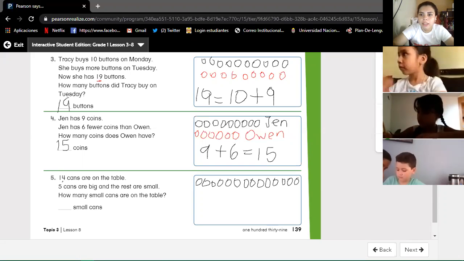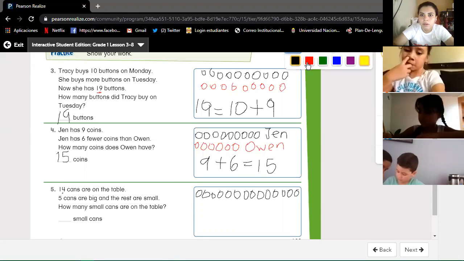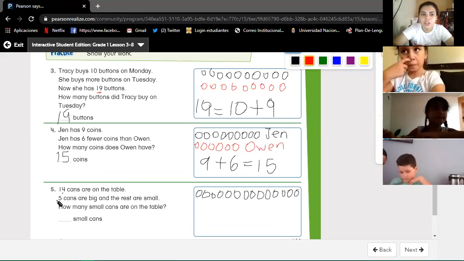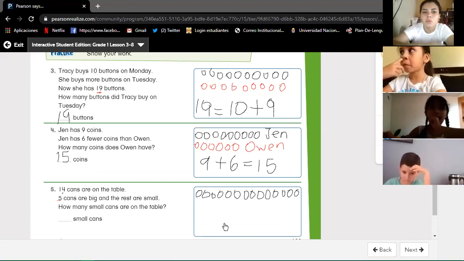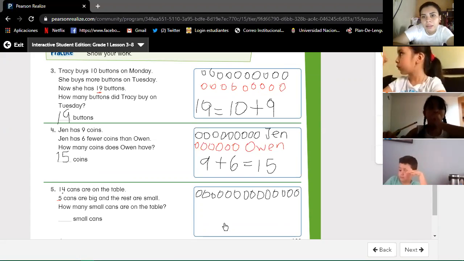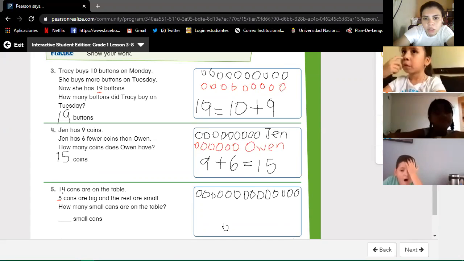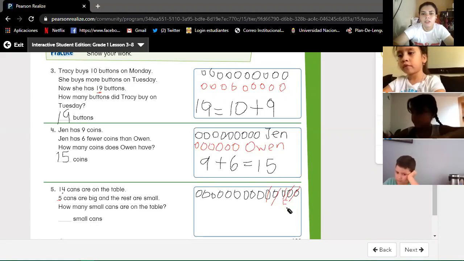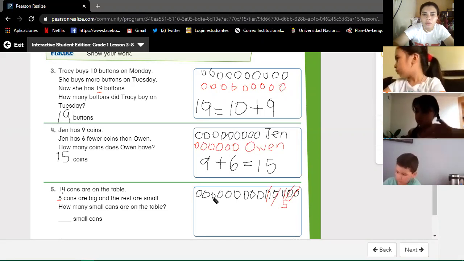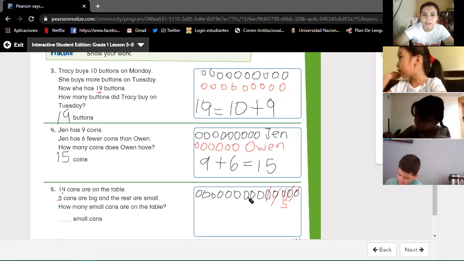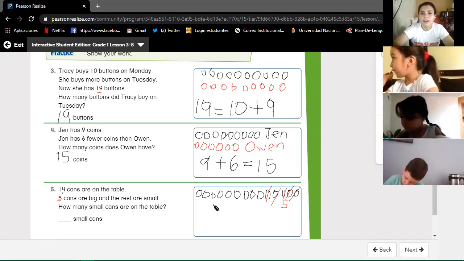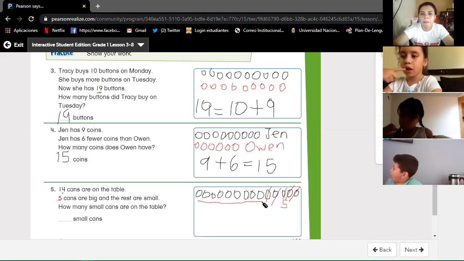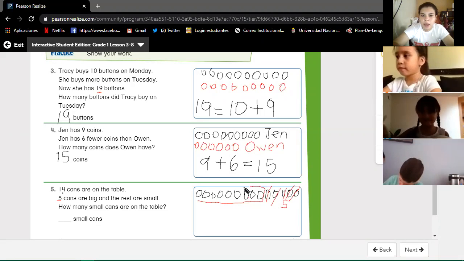We are going to mark with color. We're going to mark the 5 cans that are big because we need to know how many smalls we have. So we're going to mark 5. 1, 2, 3, 4, 5. 14, mark 5. So how many circles do we have at the end? 1, 2, 3, 4, 5, 6, 7, 8, 9. We have 9.